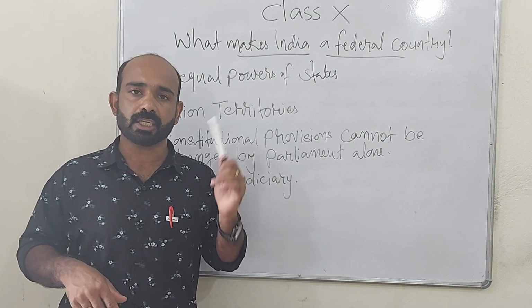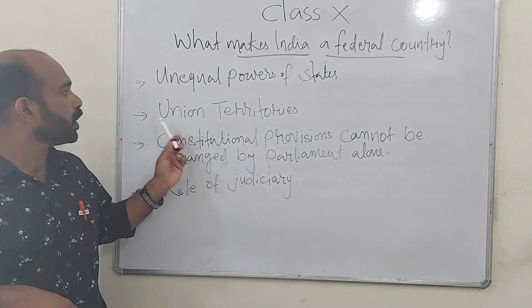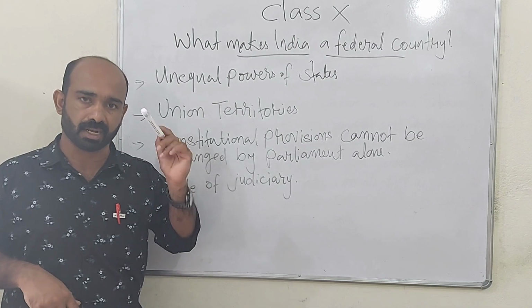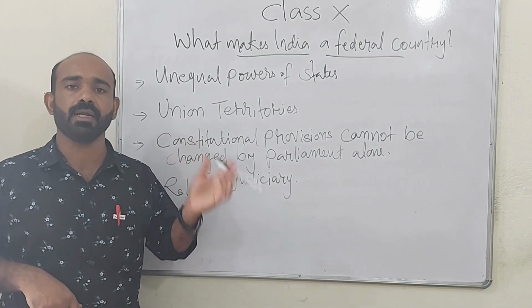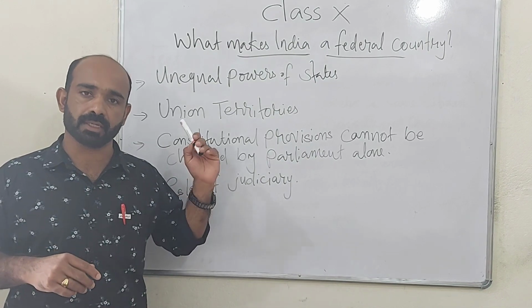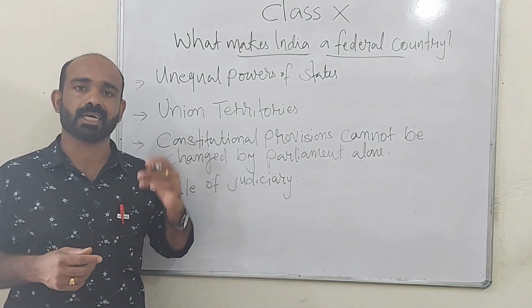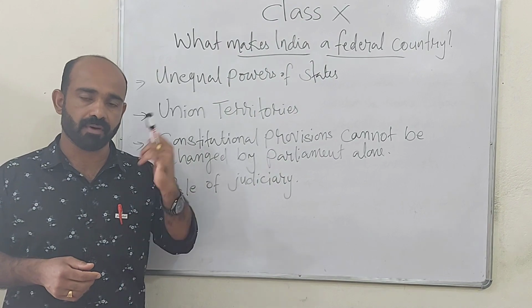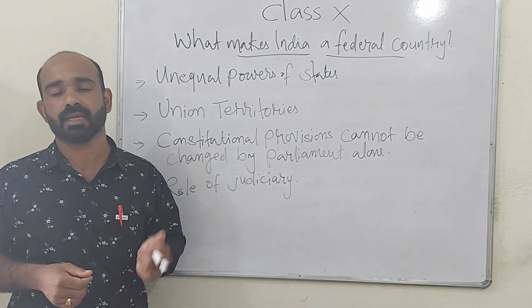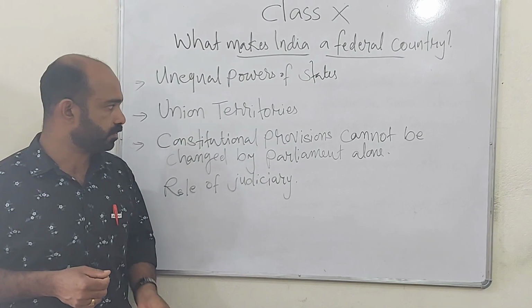That's why such small territories are called union territories. Since all those small territories are under the control of the union government, they are called union territories. But one union territory, Delhi, has the status of a state also, the power of a state. Even though it is a union territory, it has the power of a state.